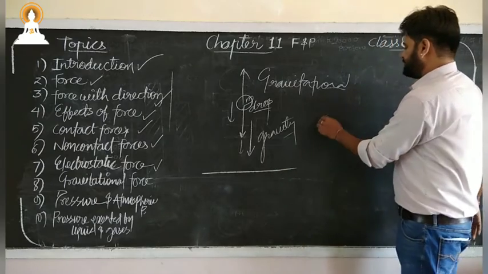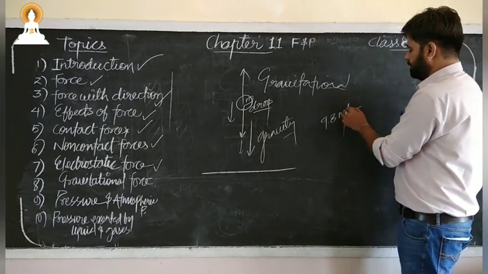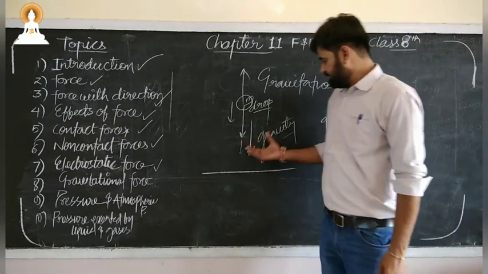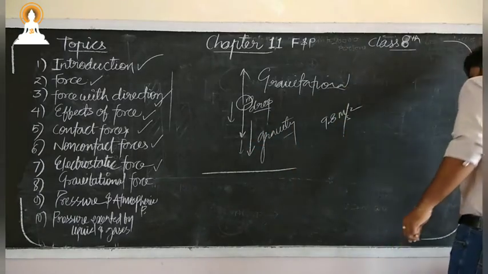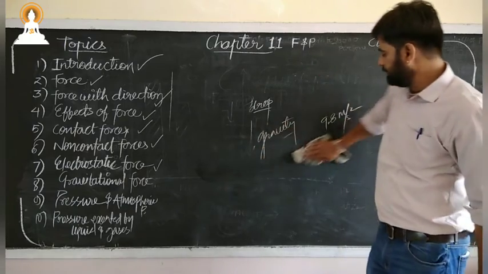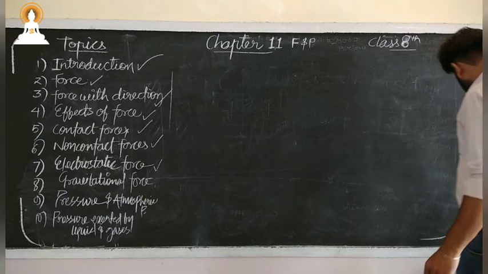Which has a value of 9.8 meters per second square. That is the acceleration due to gravity. So this is a gravitational force, which pulls us towards the Earth's surface. Now let us move to the next one, and that is pressure.